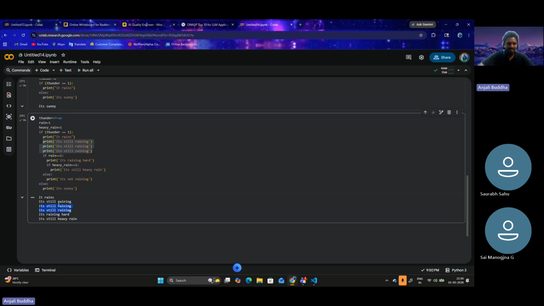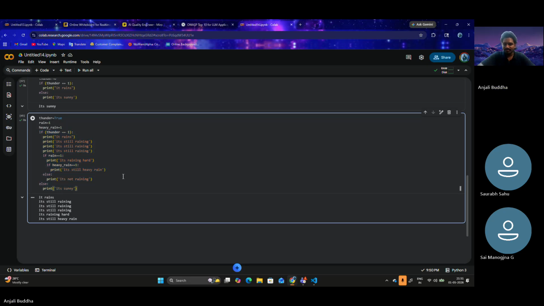And we have "it's raining hard," since rain is equal to 1, so this condition is true. That's printed, and next it is checking the if statement within the if statement. Now it's checking if heavy rain is 1. Heavy rain is 1 here already, we have provided it, so now it's printing "it's still heavy rain." Since this if statement ran, this else statement doesn't run.